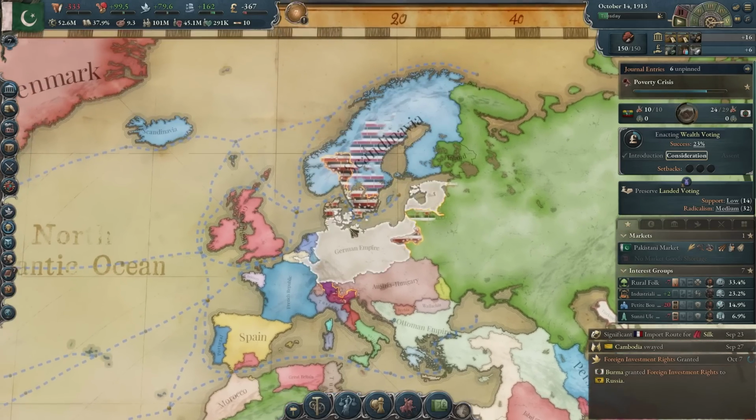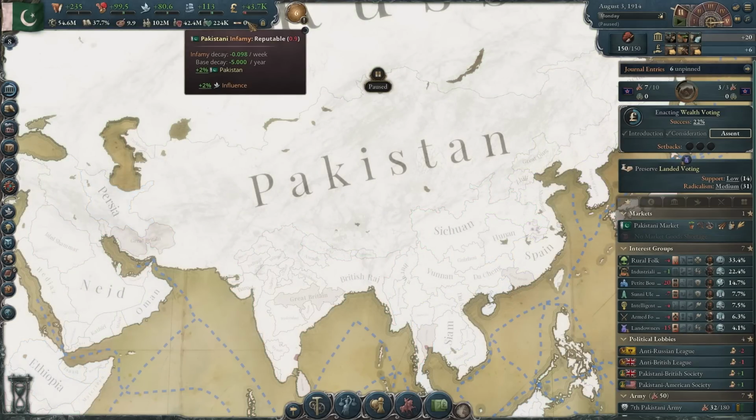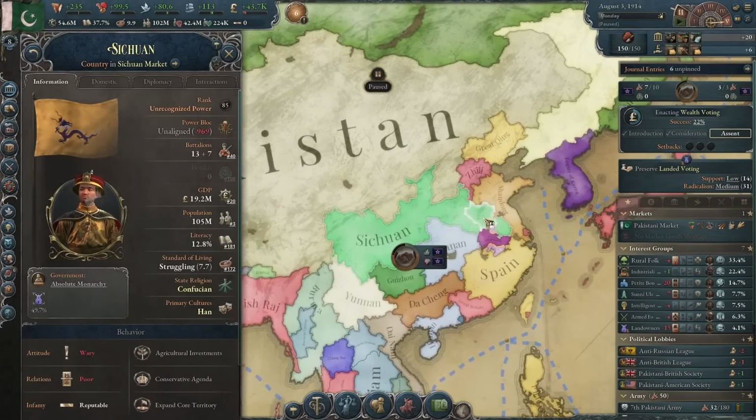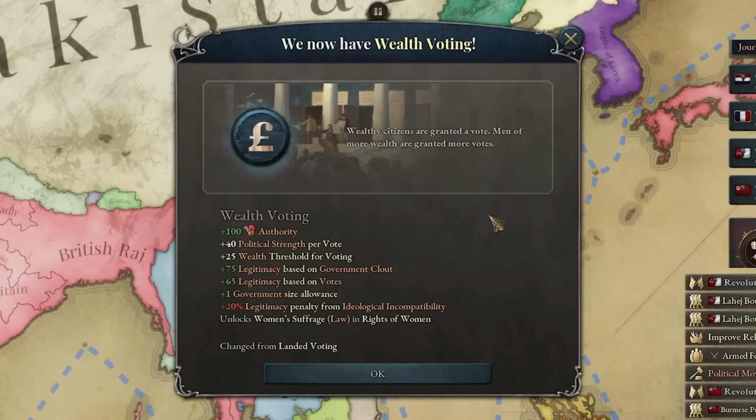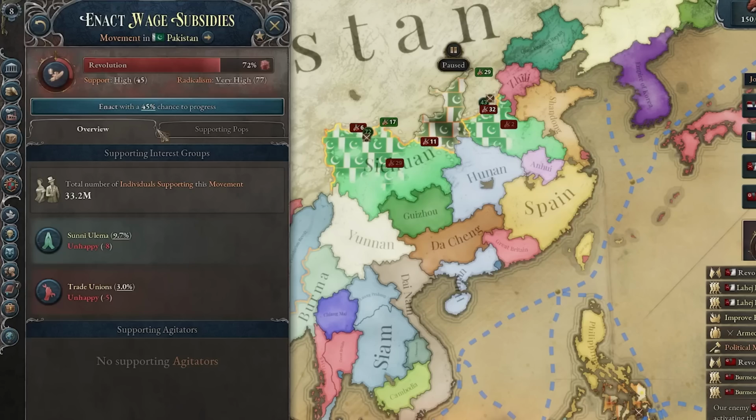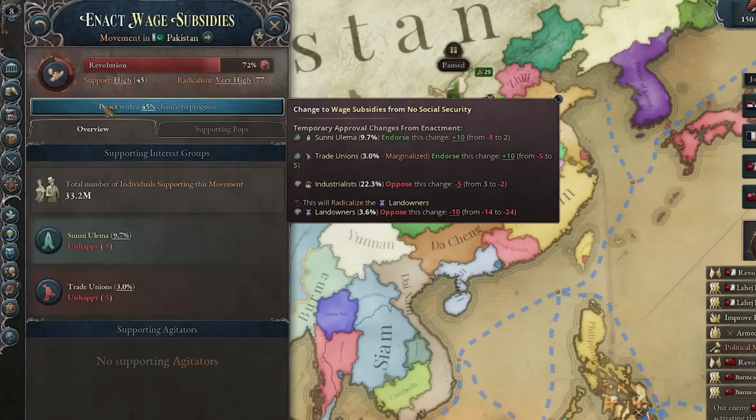And also now Germany is going to war with everybody. Now I don't have any more infamy, so I think it's time to conquer some more land in China. This time of course I'm going for Sichuan. This should be pretty easy. And we also managed to enact wealth voting, by the way. And now there is a pretty big movement to get wage subsidies, and I think I'll do that.